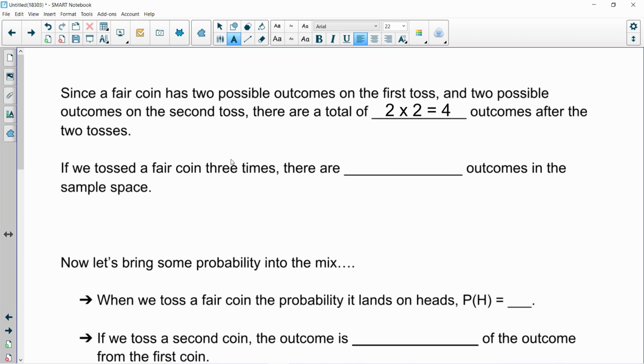Now, how about we sort of reflect back on what I mentioned a few minutes ago? What if we tossed a fair coin 3 times? How many outcomes would we have?